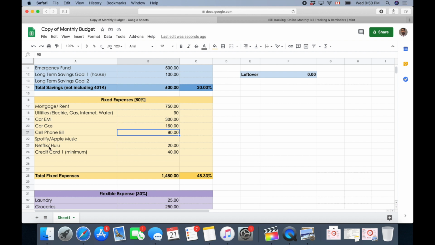I'm assuming that you guys also have Netflix, so $20 and up. You can obviously round that up, these are standard round numbers. So $20 for that. And then if you guys have any credit card debt and you are not paying in full, I'm assuming you guys are making $40 payments each and every month.